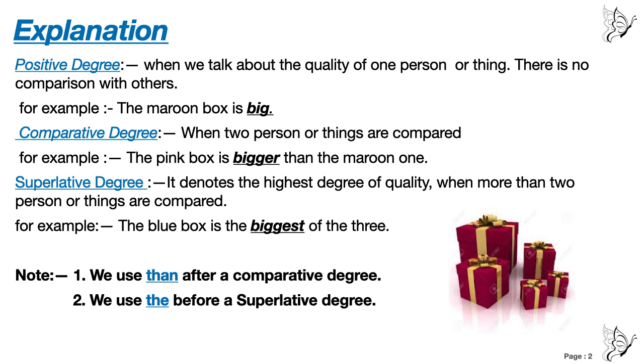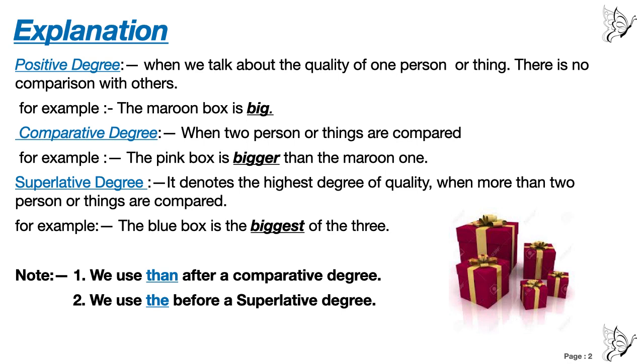In positive degree we don't have comparison. In comparative degree we compare two persons or things, and in superlative degree we compare with more than two persons or things, more than two. It may be 3, 4, 5, 10, 100, anything.